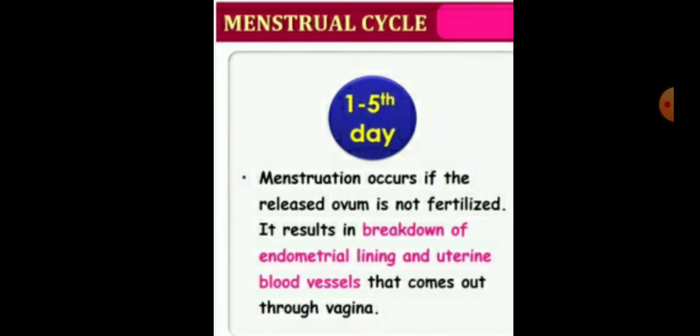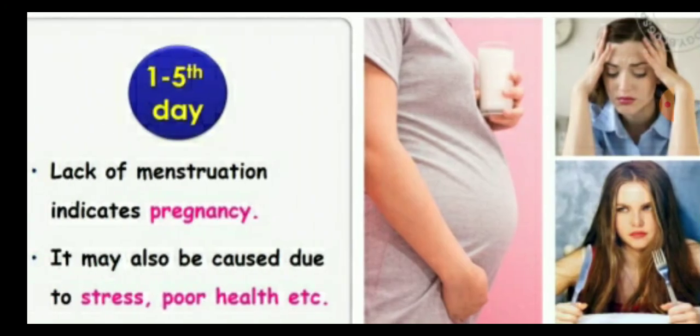So, children, menstruation occurs if the released ovum is not fertilized. It results in the breakdown of the endometrial lining and the uterine blood vessels, which come out through the vagina. And the lack of menstruation indicates the stage of pregnancy, or it may also be caused due to stress, poor health, etc.